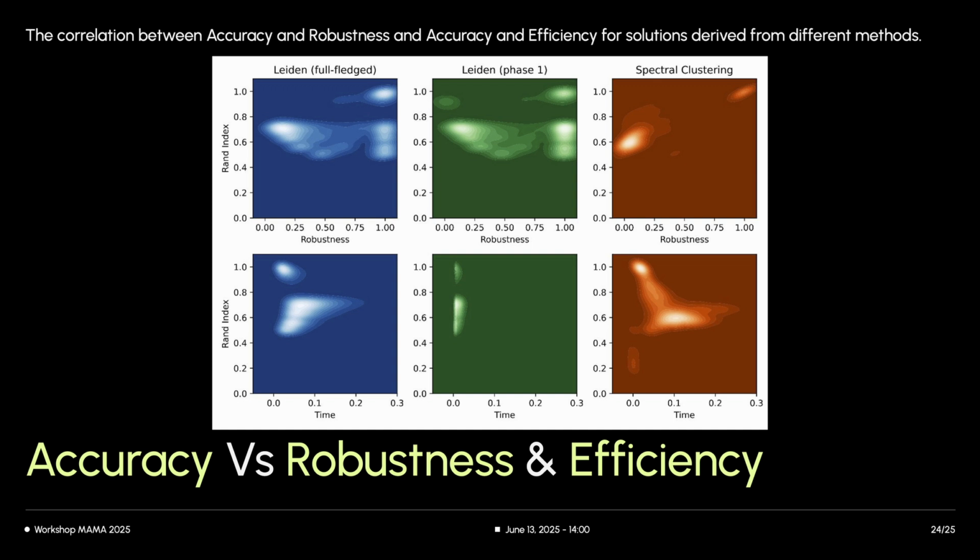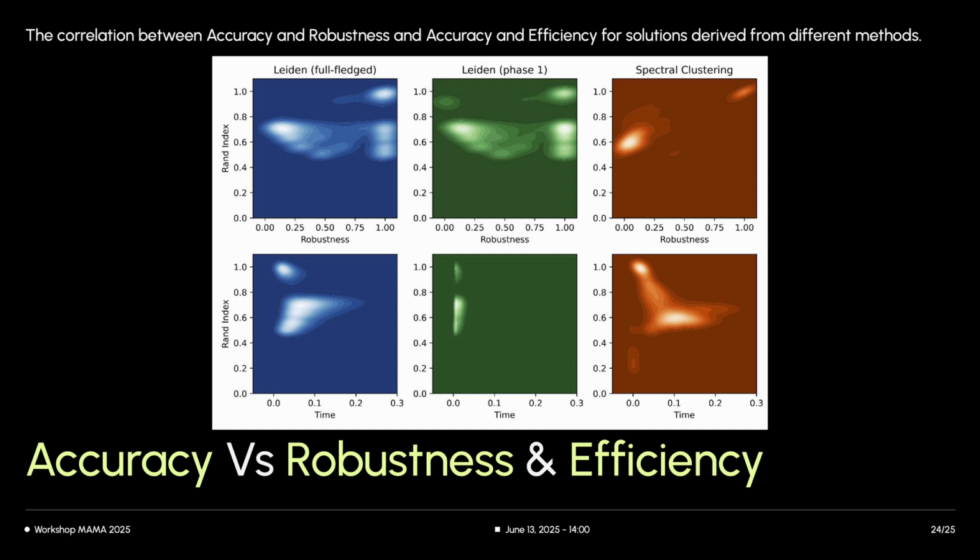The plots show 2D density contours. We are focusing on scenarios where no initial partition is available. The top row shows accuracy, Rand index, versus robustness, and the bottom row shows accuracy versus efficiency. We can notice that both Leiden variants tend to produce solutions that are both highly accurate and highly robust. There is a strong concentration of solutions in the top right of the plots, indicating that robust solutions are often the accurate ones. Leiden phase 1 is particularly efficient, with most solutions found very quickly while maintaining high accuracy.